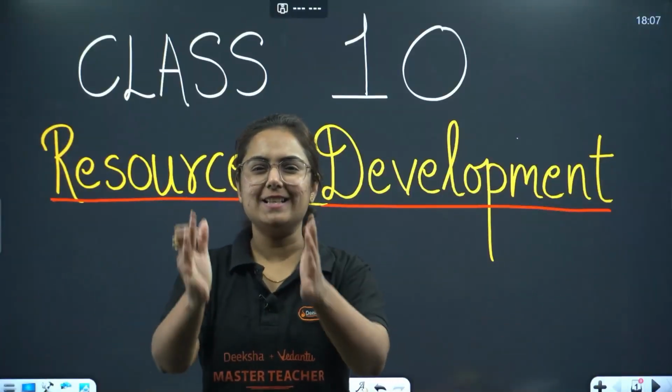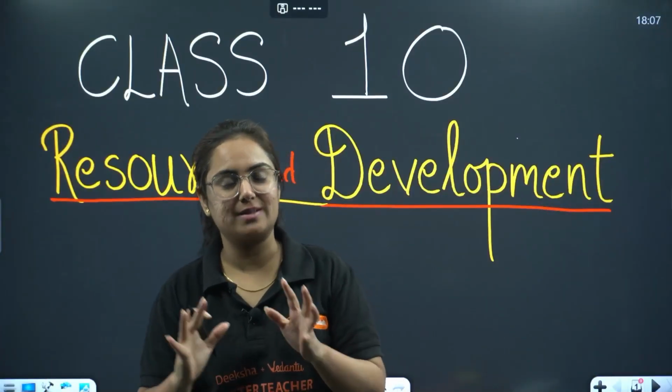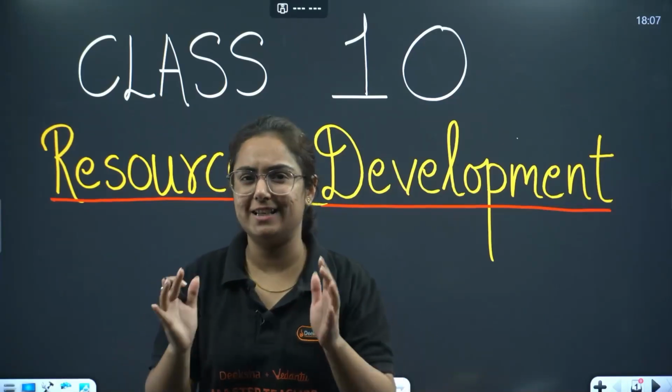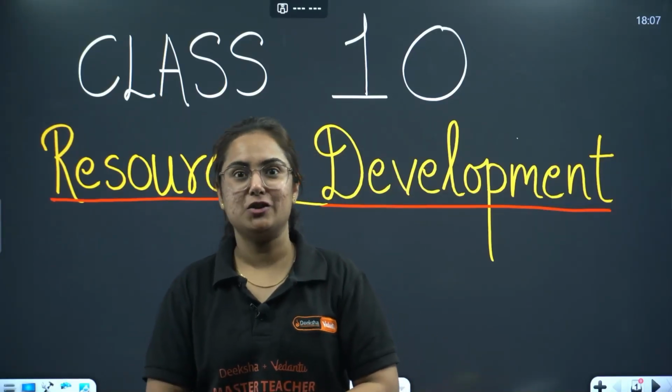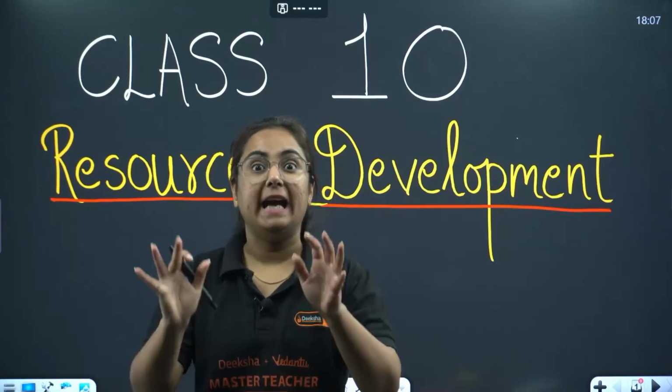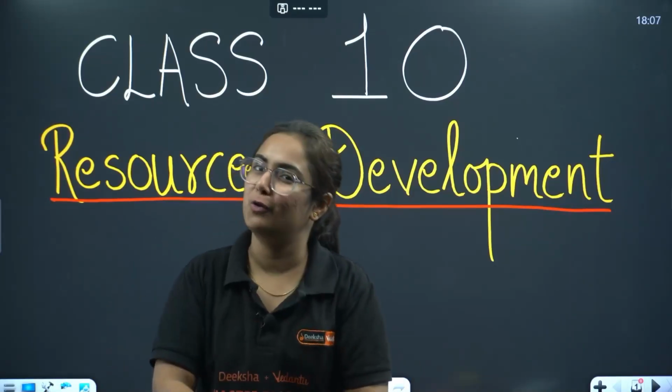Class 10 students, this is a rapid revision of the very first chapter of geography, Resources and Development. It is the shortest and easiest chapter from geography. This is your assistant faculty Tanvi Pauja, and today we are going to complete this chapter in just 10 minutes, because this is how it is going to help you before the exam.